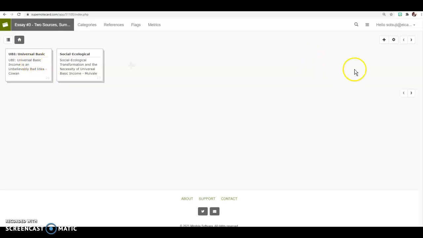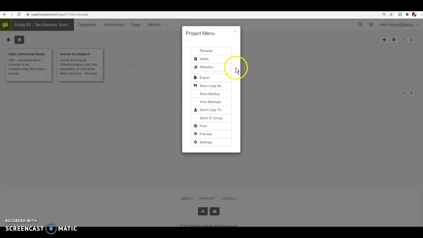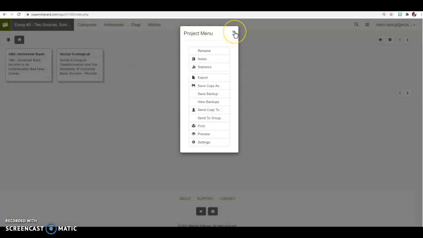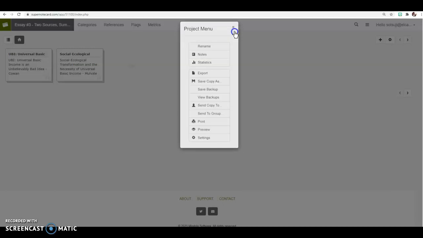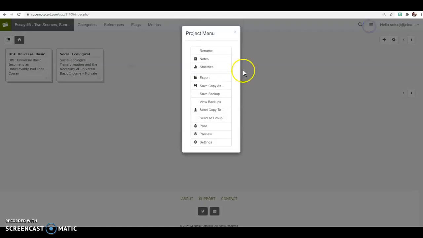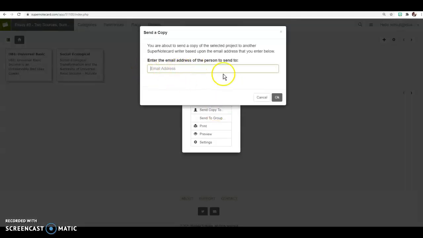So the next step, what you have to do is share this with your group leader. So here, you click here and you click on send a copy to, and then you type in your group leader's email address. Make sure it's the school email address, and you click on OK. Again, please verify that your group leader received your Supernote cards because you will need them for your group project. Again, once you're completely done, you click on these 3 bars, click on send a copy to, and you send it to your group leader.